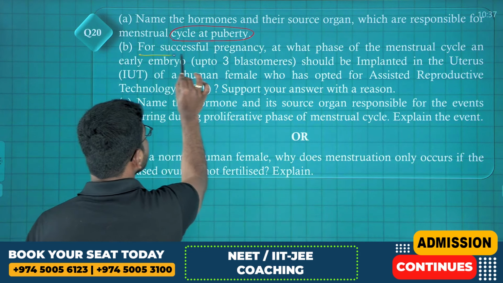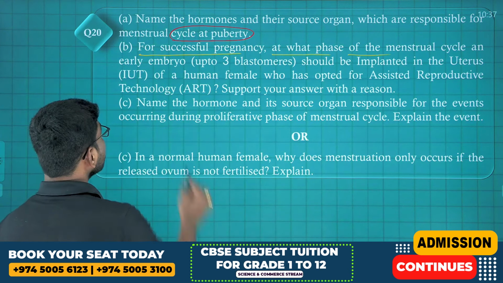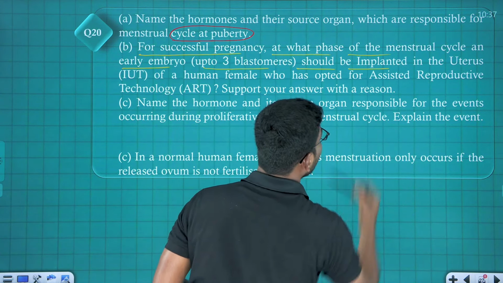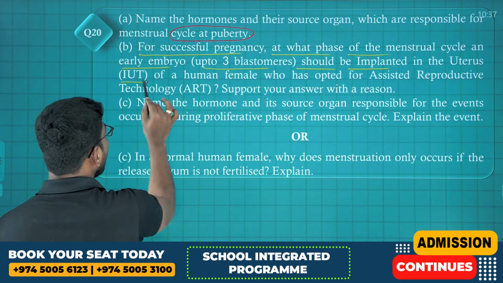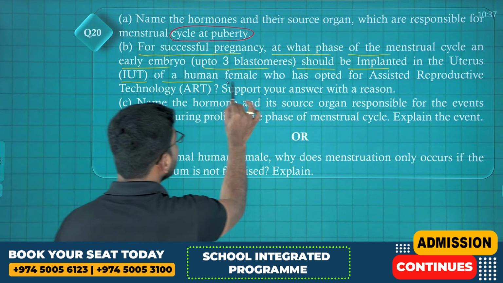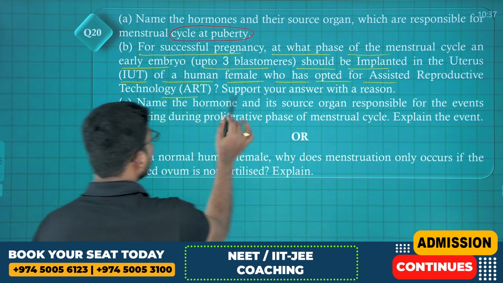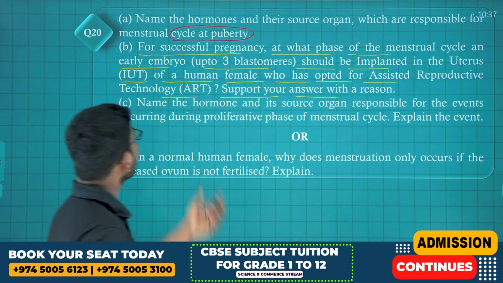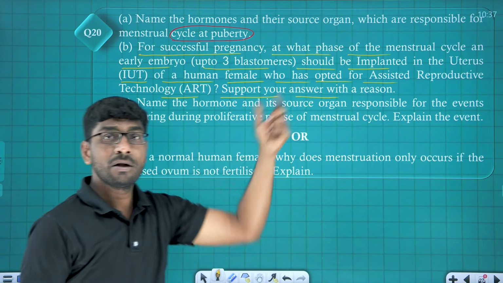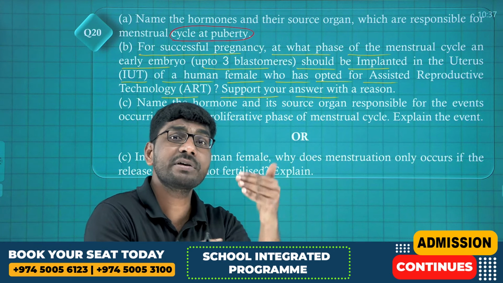Next: for successful pregnancy, at what phase of the menstrual cycle should an embryo of up to 3 blastomeres be implanted in the uterus? IUT, intrauterine transfer, of a human female who has adopted assisted reproductive technology. They are asking for your answer. For successful pregnancy, at what phase of the menstrual cycle? You know, for a better implantation success rate, after ovulation.